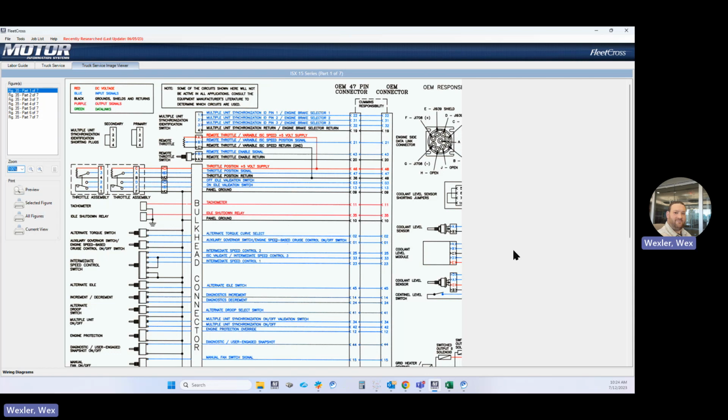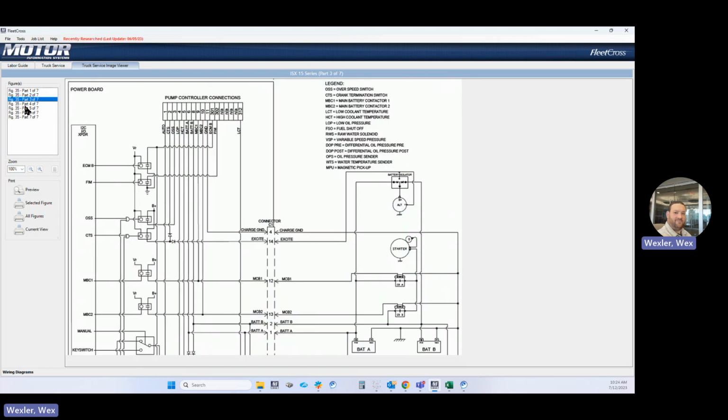We just reproduce or use what is given to us by the OEM. We do not recreate or change or alter anything. What they give us, we give to you, and Cummins gives us information that's in color.